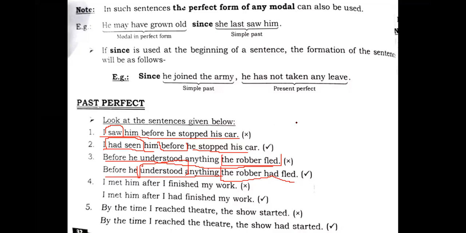Like this you got the before, students. Like this you have another point, that is after. So you will change the positions of the clauses in the after. When you have after here, you will make it vice versa of before. The first part of the sentence will be simple past and the second part of the sentence will be past perfect. You need to understand that. This is vice versa for each other, right? I met him after I had finished my work.